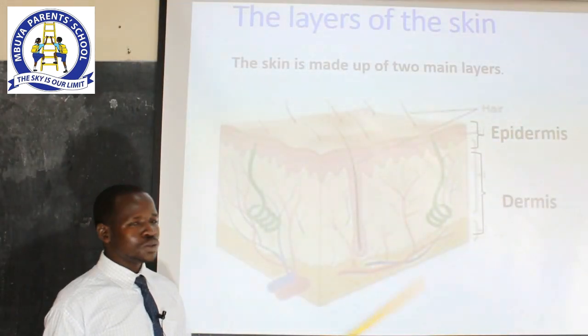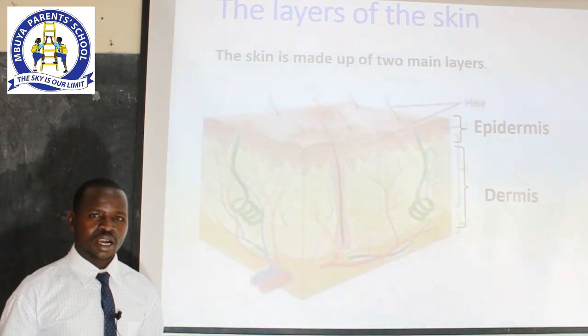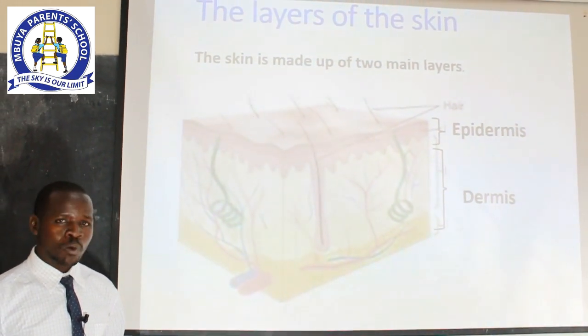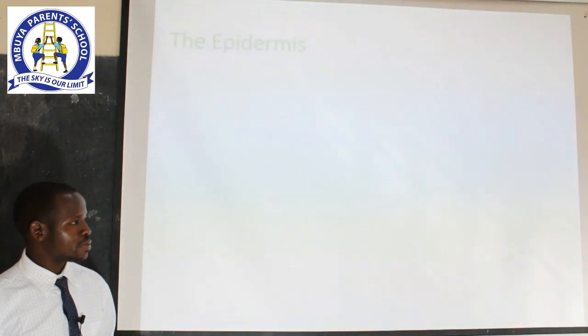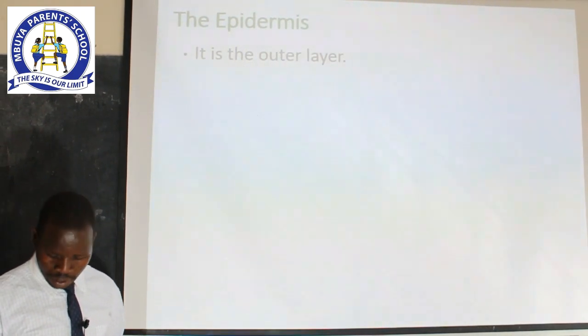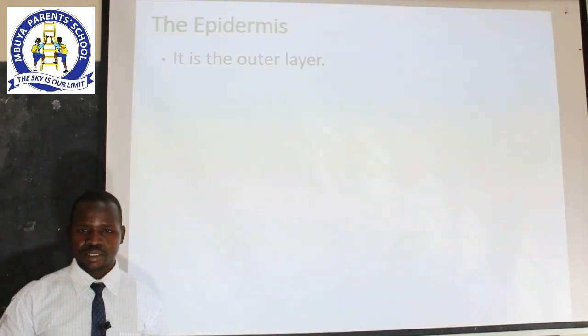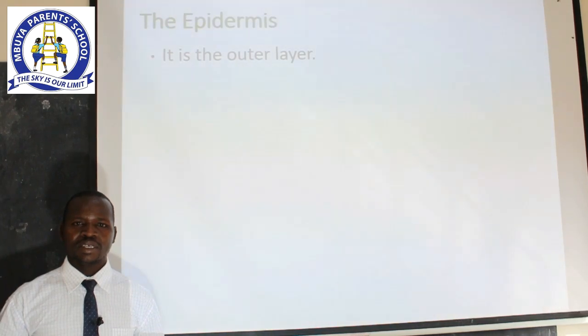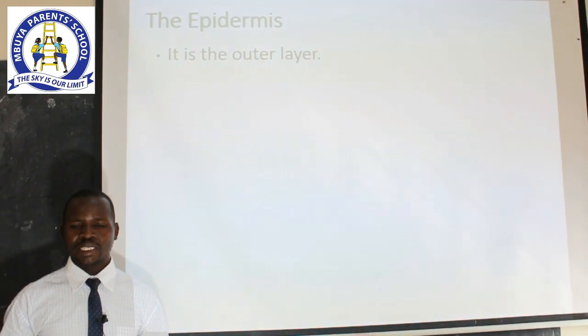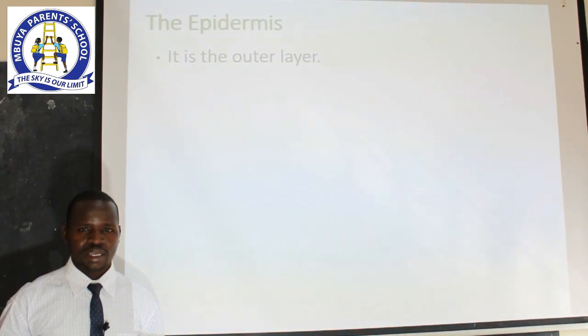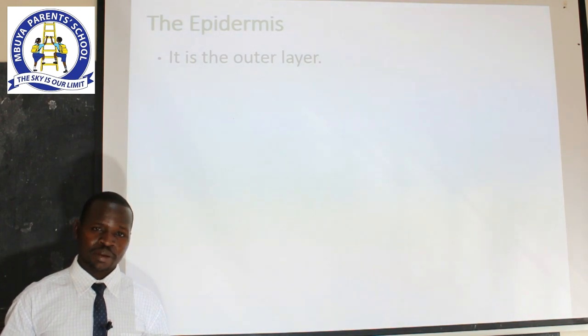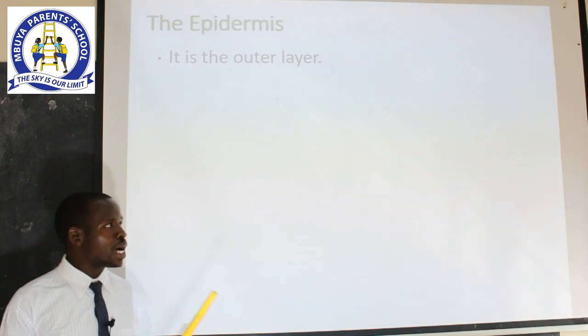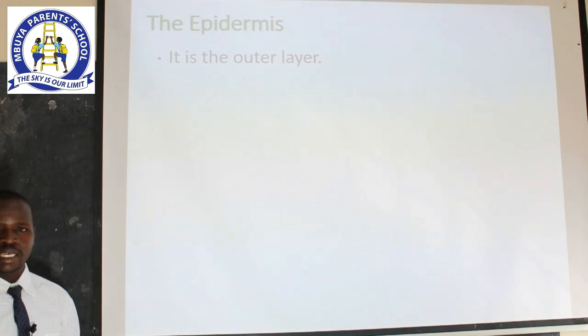Having identified the two main layers of the skin, I would like us to talk about one of the two major layers of the skin, and that is what we call the epidermis. So the epidermis is the outermost layer of the skin. I repeat, the epidermis is the outermost layer of the skin.